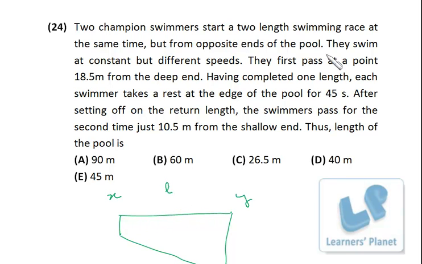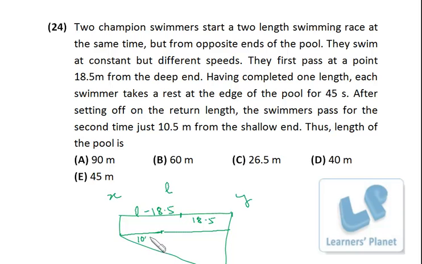Now they swim at constant but different speed. They first pass at a point 18.5 meter from the deep end, right? This is the deep end. So suppose the first meeting point is this, right? That is 18.5 meter from this. That means this length must be L minus 18.5, right? Similarly, after setting off on the return length, the swimmers pass for the second time just 10.5 meter from the shallow end. So this is the second meeting point.